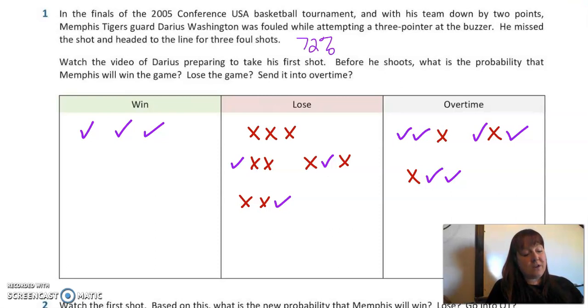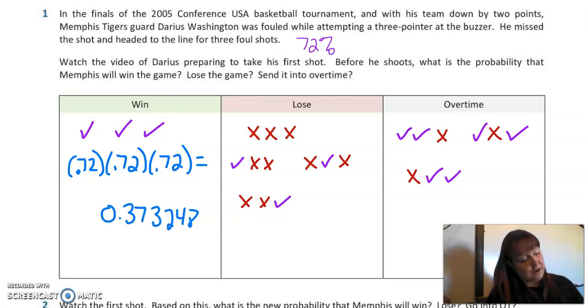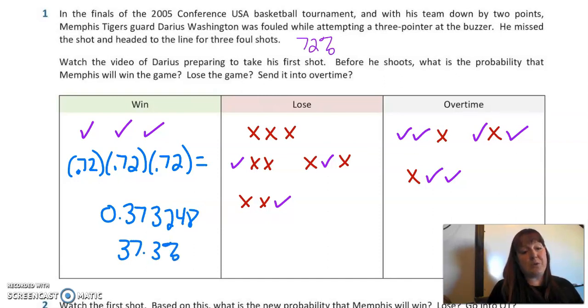So the probability of him making all 3, well, what's the probability of him making 1? The probability of him making 1 is 72%, so we have 0.72, and then that's times 0.72 and times 0.72. If I multiply all 3 of those together, that's going to give me the probability of him winning. So that's a 37.3248% chance. Okay, so about a 37.3% chance that he's going to make all 3 of them and win the game. Okay, what is the probability that he will go into overtime?